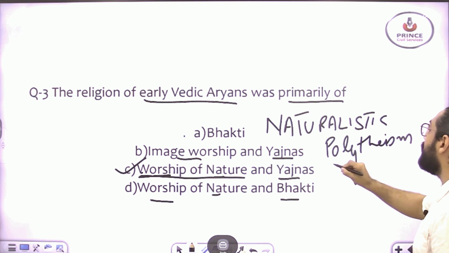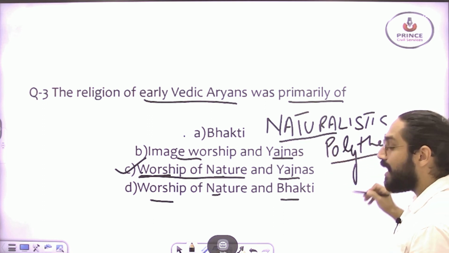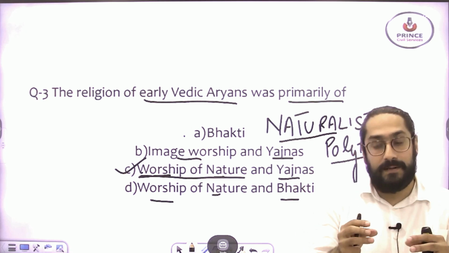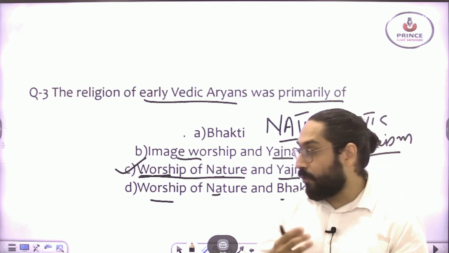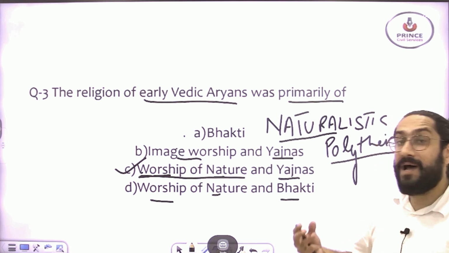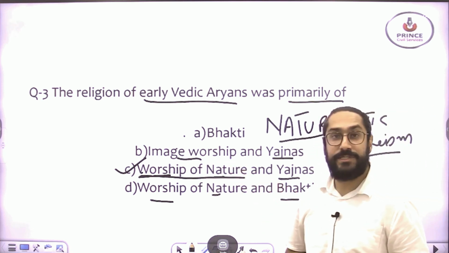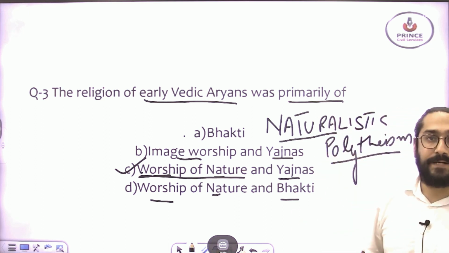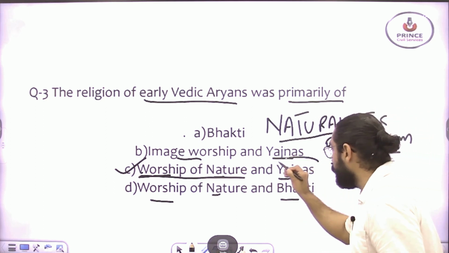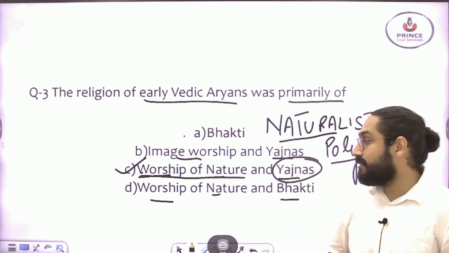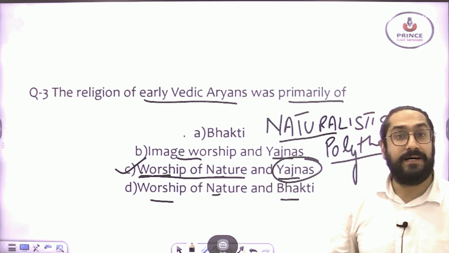So you believe in many gods, but these gods are the forces of nature. You ascribe to the forces of nature the qualities of God, and then you worship them. That is the worship of nature in the form of naturalistic polytheism. And then you perform sacrifices, that is yagna and so on. So the right answer is worship of nature and the yagnas.